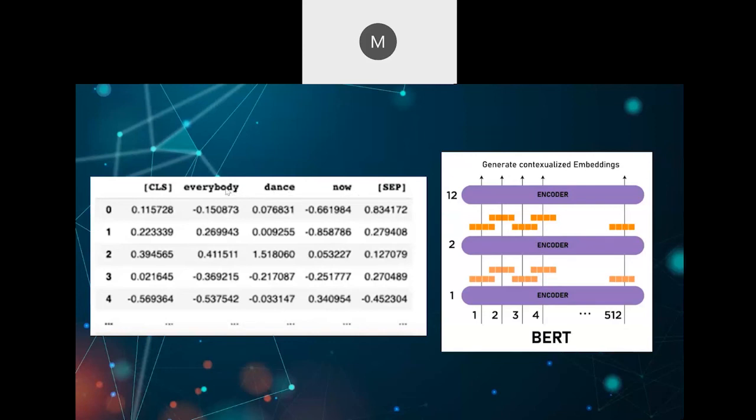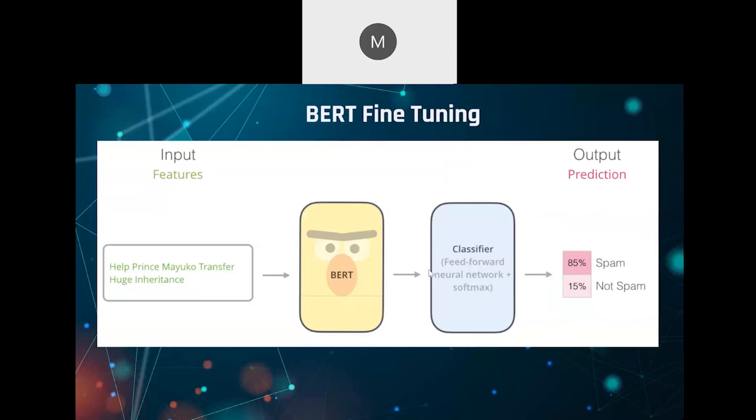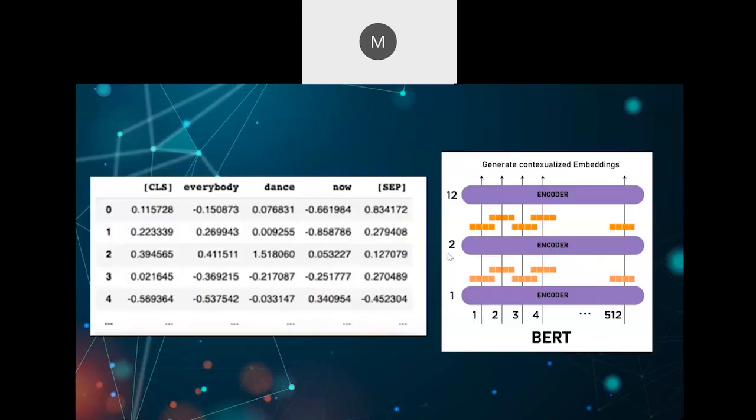For each of the words, you get these vectors, which are representations of the word and have contextualized meaning in them. And this CLS token is the summary of the entire sentence in the form of a vector. Using this CLS token as a summary of the sentence, we can predict whether the sentence is spam or not spam. So this is basically the power of BERT.